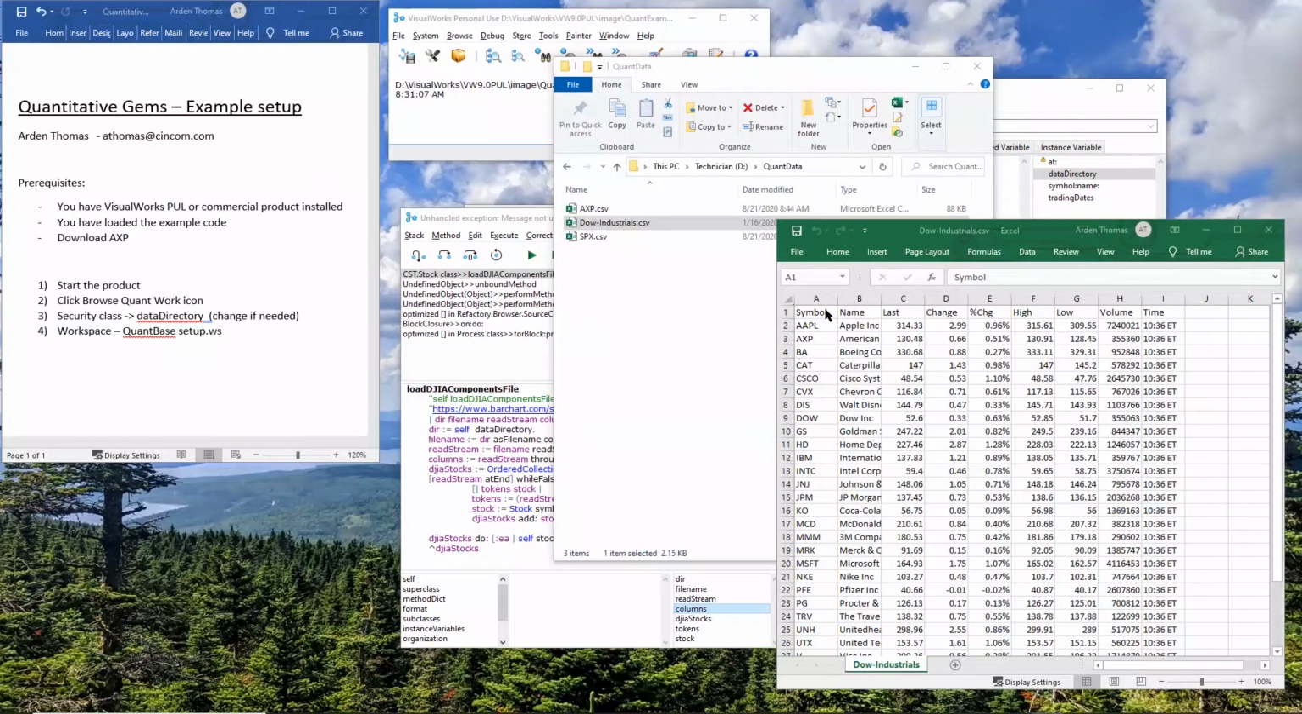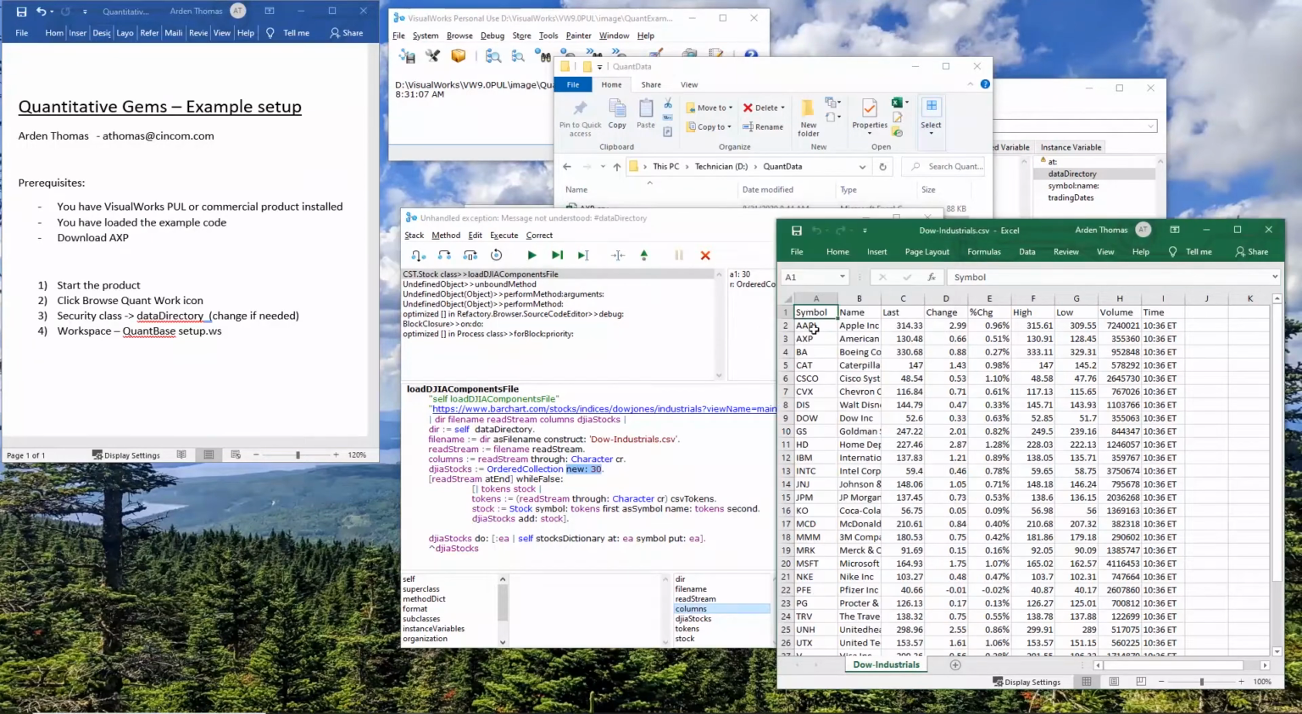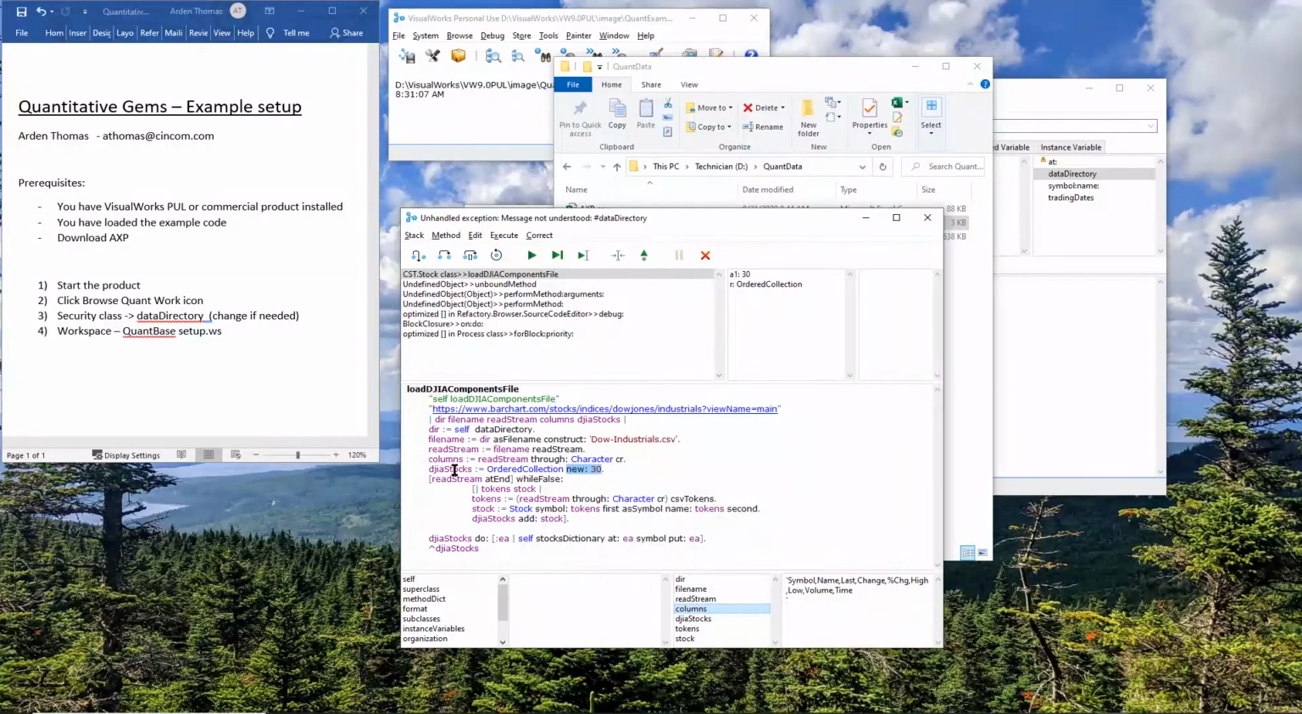So I brought up the file that we're reading just in case. So what do we have? We have columns, and that looks like this: symbol, name, last change. And that's exactly what we have right here. Since we know we have 30 stocks, ordered collection, new 30, you can just create new and it'll grow automatically. But a good programming practice, if you know the exact size, it's more efficient just to set that.